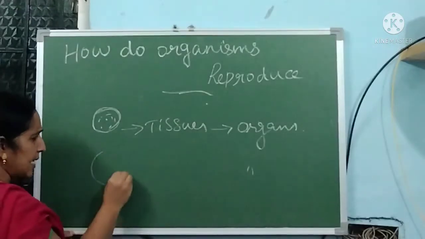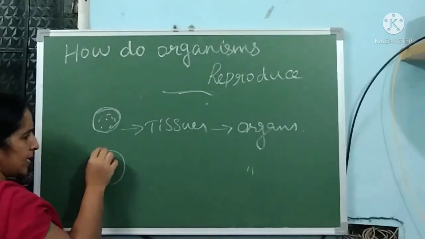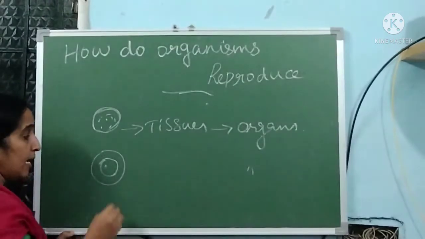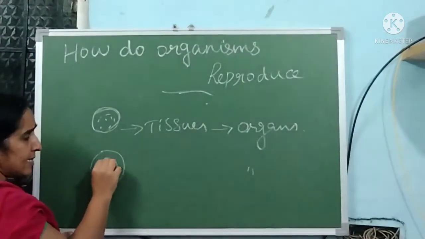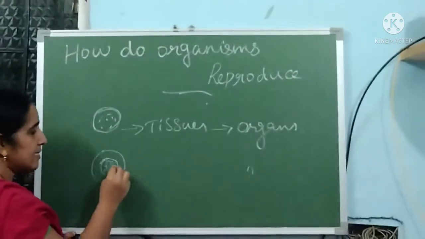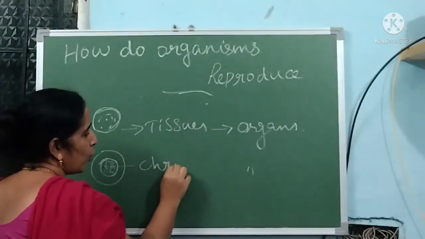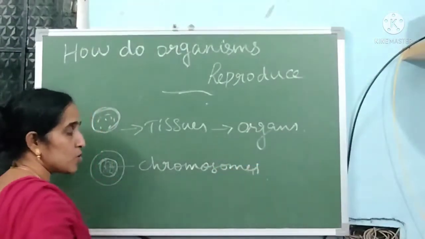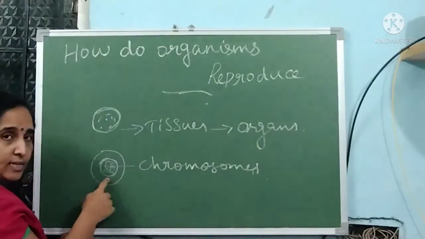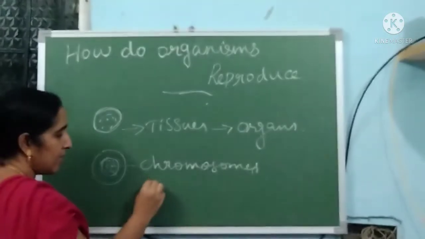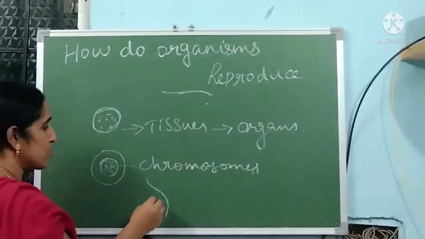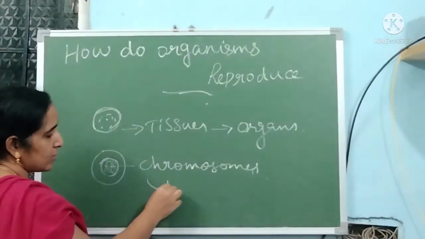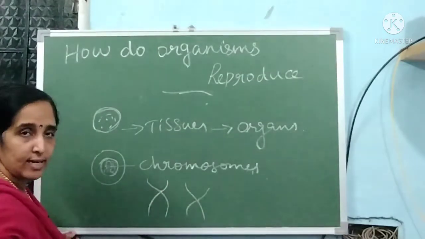A cell contains a nucleus. Inside a nucleus, numerous thread-like structures are present. These thread-like structures are called chromosomes. So what is a chromosome? A chromosome is a thread-like structure present inside the nucleus. The structure of a chromosome is just like this, just like an X. So that is about the chromosome.